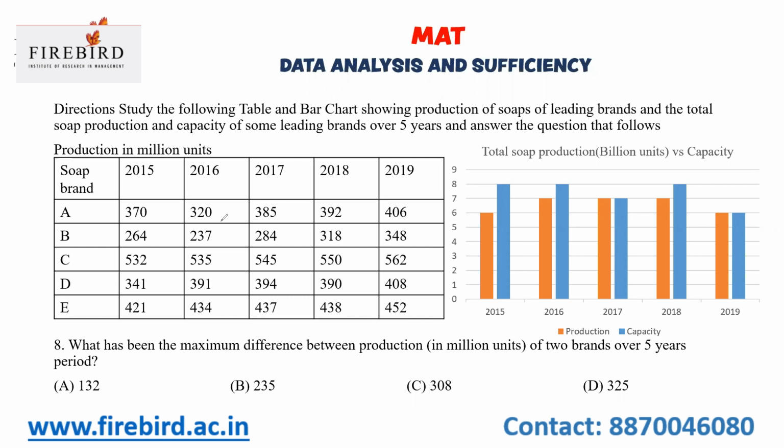What is the minimum value? 237 is the minimum value and 562 is the maximum value. The production by soap brand B in 2016 is 237, that is minimum, and the production by brand C in 2019 is 562, that is maximum. The difference between these two will be 325. That is your answer for this question.